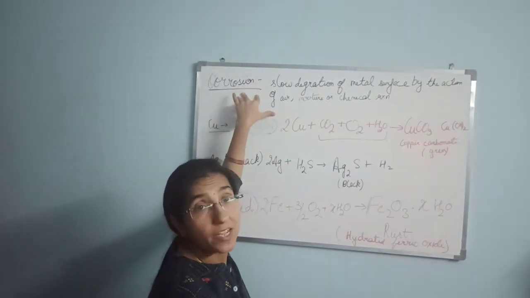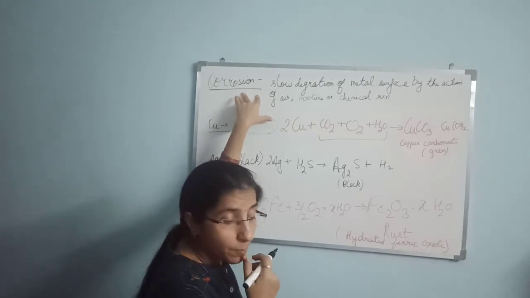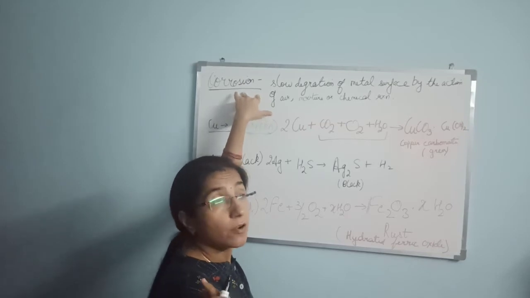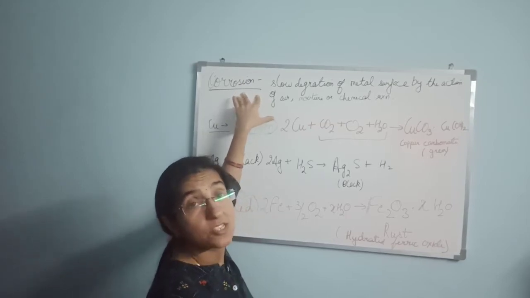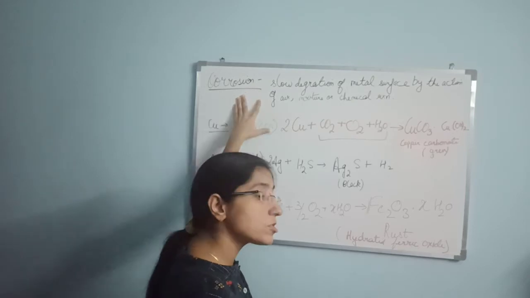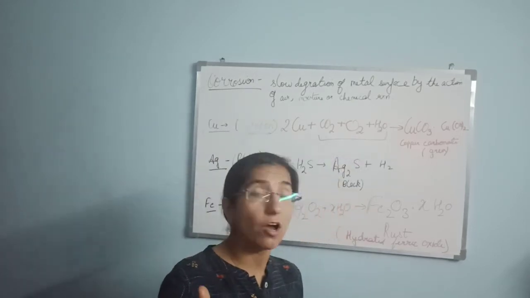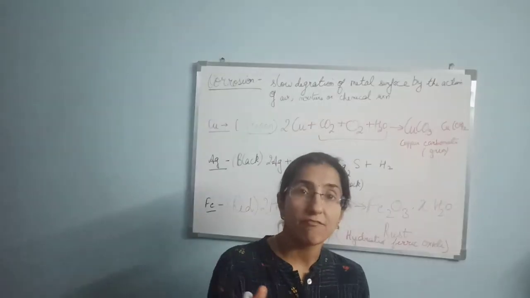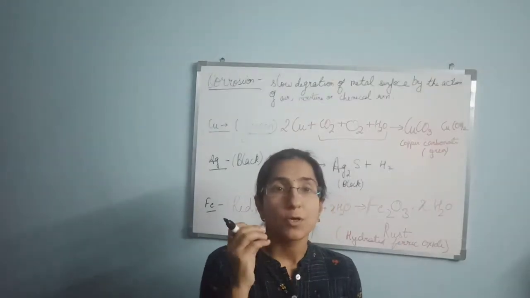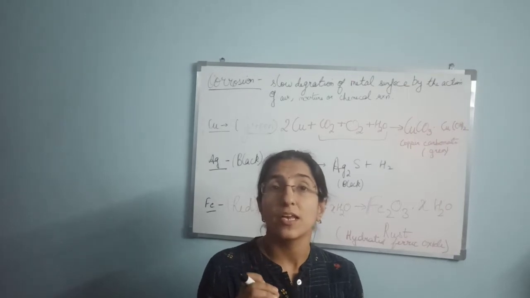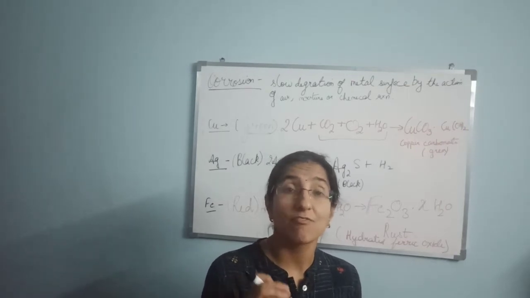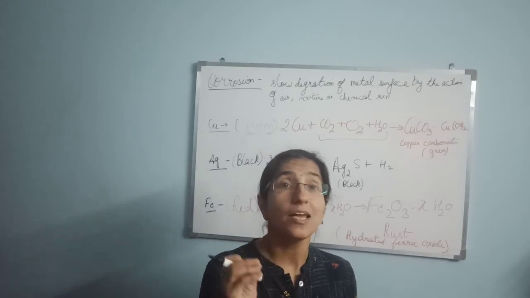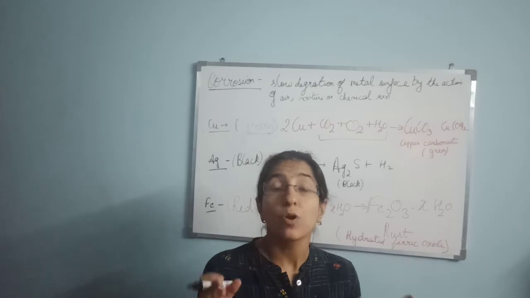There is a loss of property also. How? I'll tell you. See, the railway tunnels, the bridges, the buildings all consist of iron articles, and suppose by chance you have not painted those iron articles. Now corrosion happens, and once corrosion happens, by no means are we in a position to remove it. It will weaken that metal. वो metal बिल्कुल weak हो जाएगा, and ultimately it will destroy, पूरा खत्म हो जाएगा.